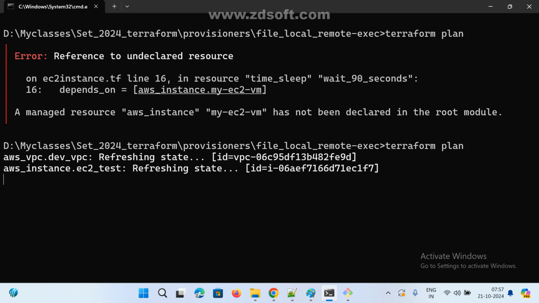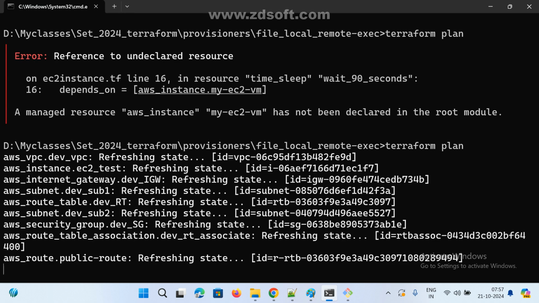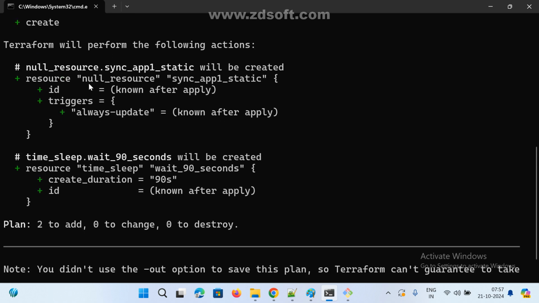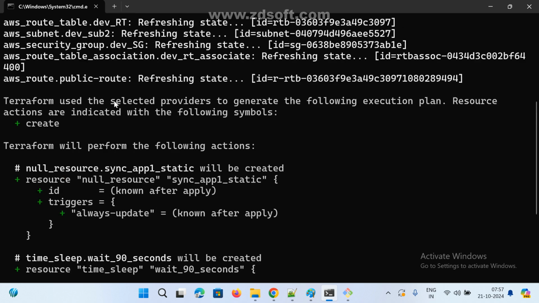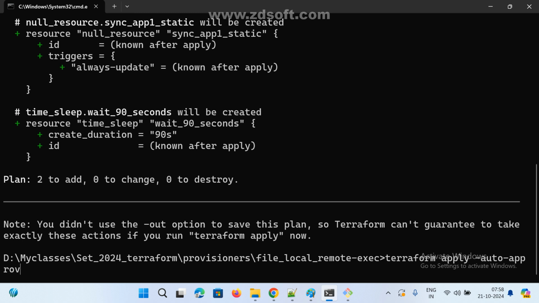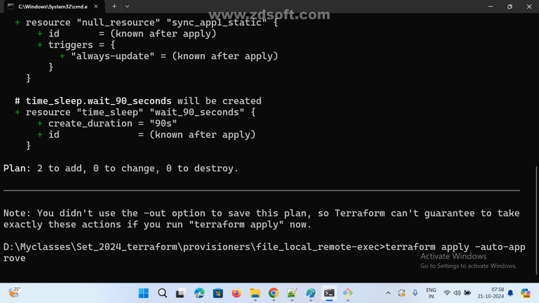Now see here. Now it is refreshing the state. Only two added. So what is it adding? See here, these two only: null resource. Previously VPC, EC2, everything is already available. Now it is only adding two resources. Just click apply. After apply the first time, right, hyphen auto hyphen approve. Now I'm going to modify.